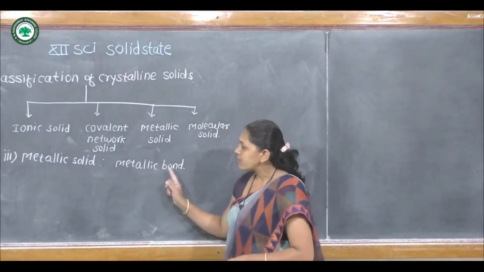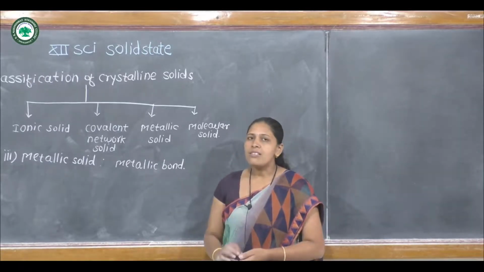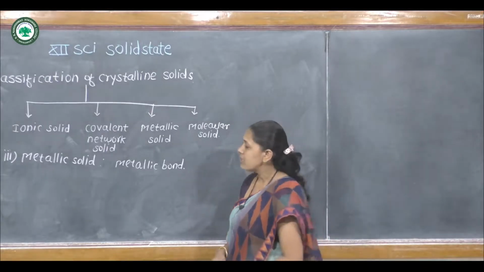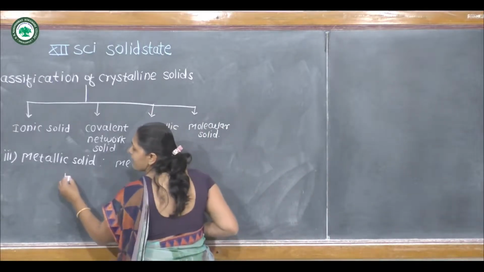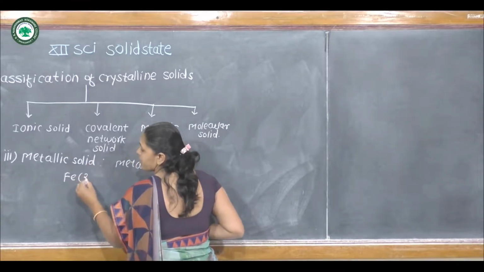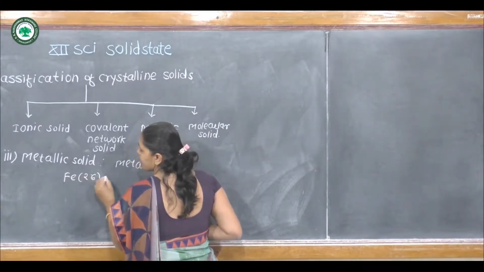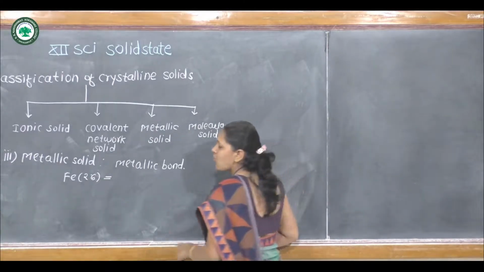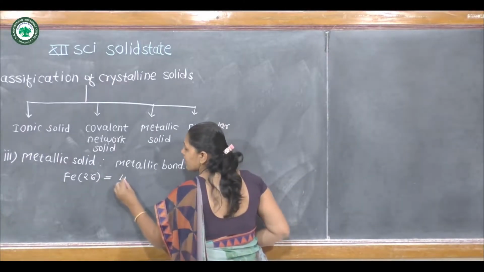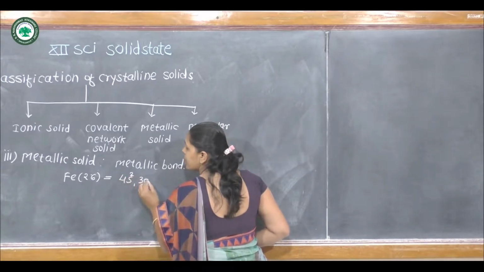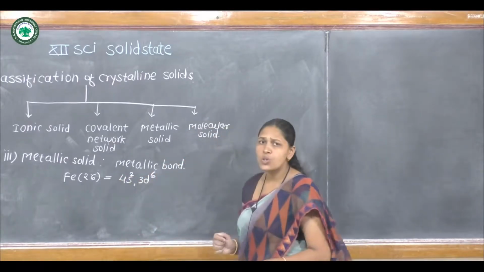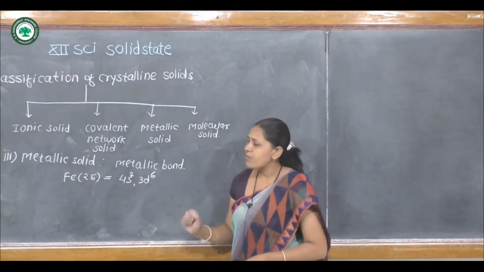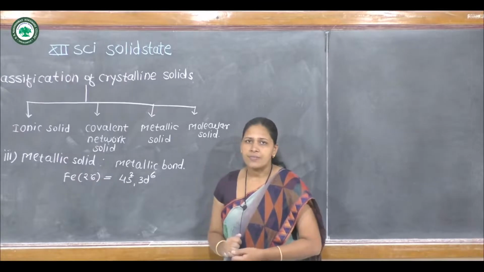Consider the valence electrons of a metal. For example, iron has atomic number 26 and valence electronic configuration 4s2 3d6. These are the valence electrons of iron.